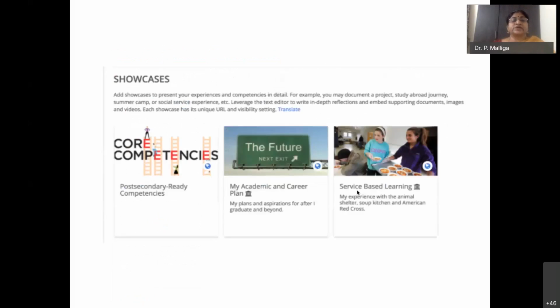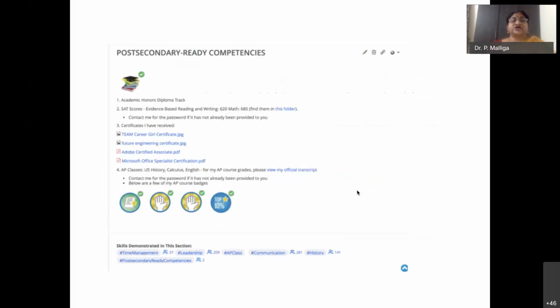So this is showcases. And your badges, your academic badges also can be updated. So Microsoft specialized certification, Adobe certified, all these things can be certificates I have received, you can do it. And then what are the badges you have earned, you can do it, right? So you are going to see the competency. So it will be not only useful for you, but also for your students.